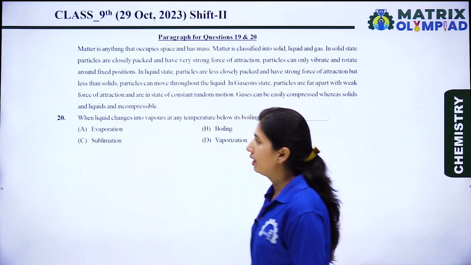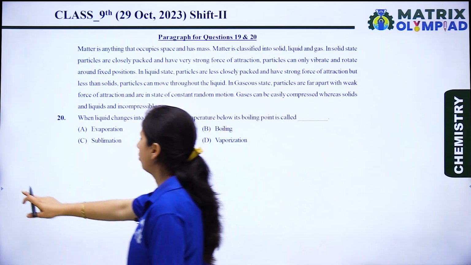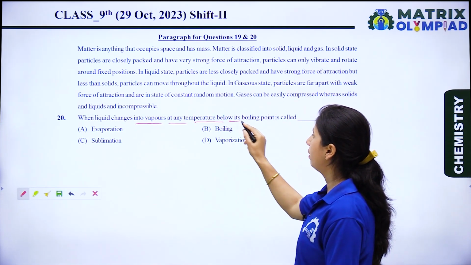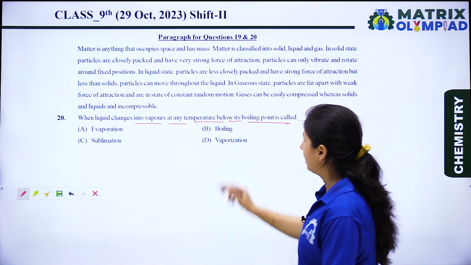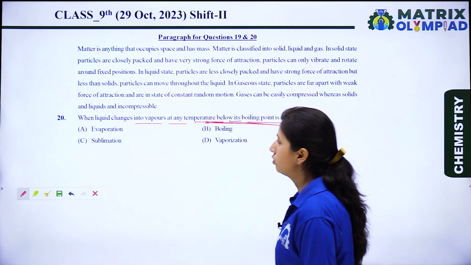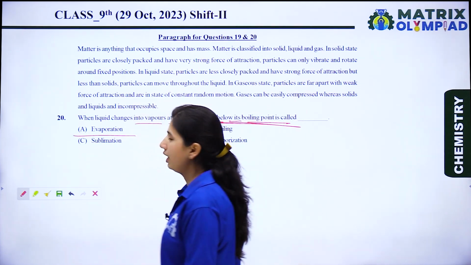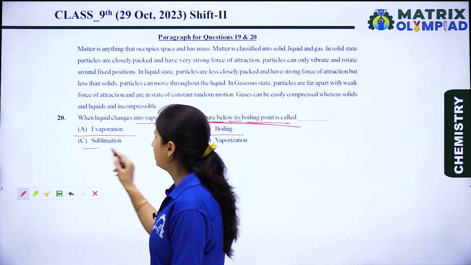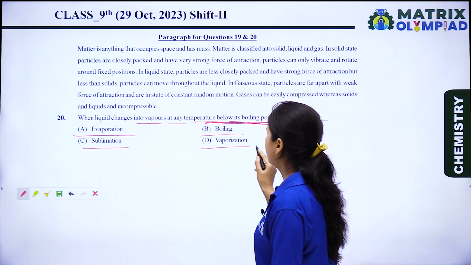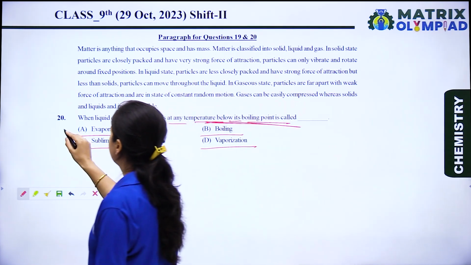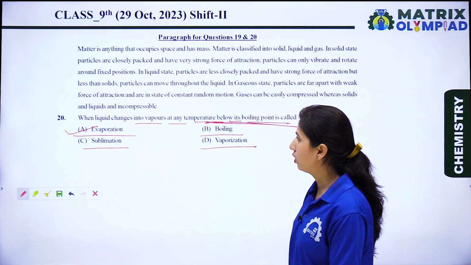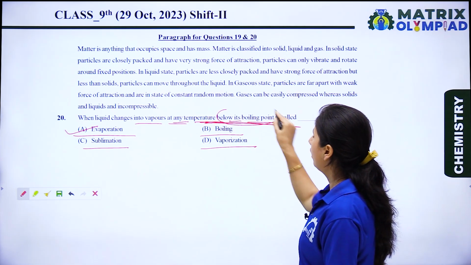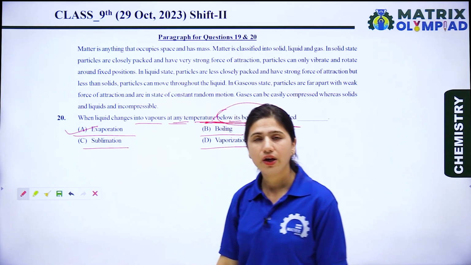Now let's see the next question. The next question is, when liquid changes into vapors at any temperature below its boiling point, it is called? Option A is evaporation, option B is boiling point, option C is sublimation, and option D is vaporization. So option A is the right option because when liquid changes into vapor at any temperature below its boiling point, it is known as evaporation.